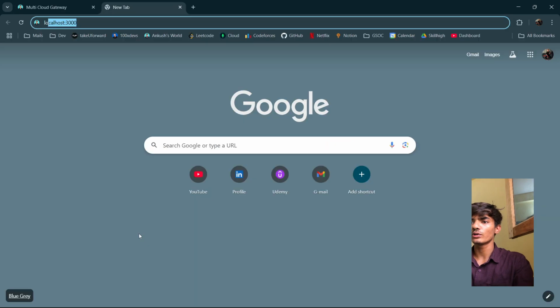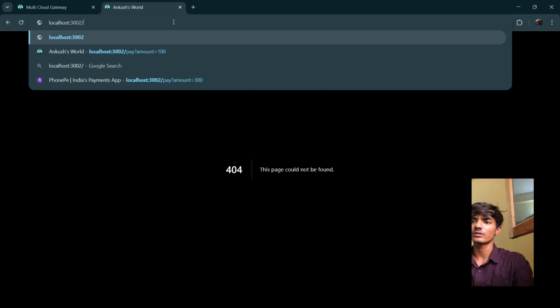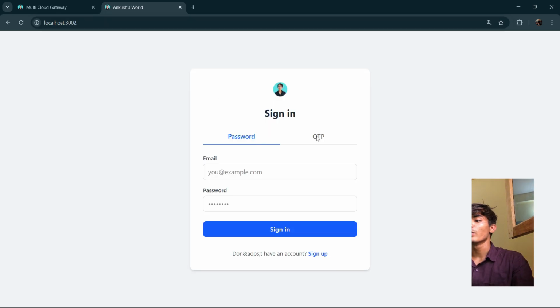So we'll go to localhost 3002. Oh man, this is not what I want right now. Okay. This is something which I want to show you very specifically, because if you go to Google and sign in there, you will get options of signing in and signing up. After sign in, whatever platforms you go to, like Google Drive or Google Photos or whatever, you don't have to sign in again and again and again.